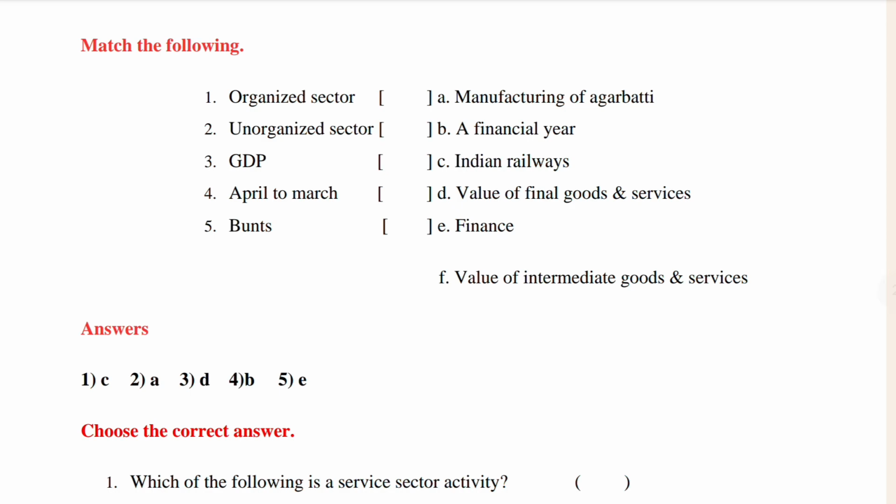You can see the match the following also. Organized sector is Indian Railway. Unorganized sector is manufacturing of agriculture. It is unorganized because it is not government.